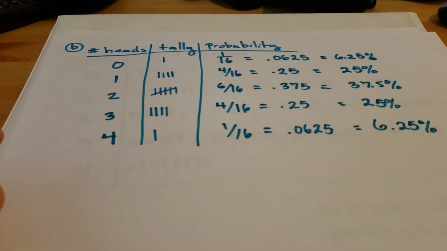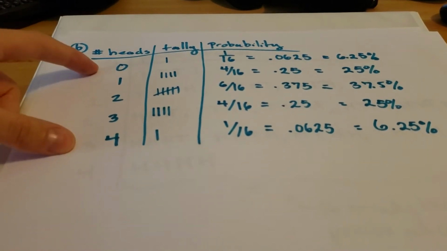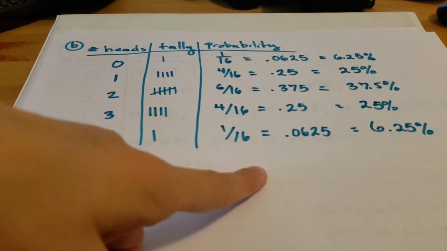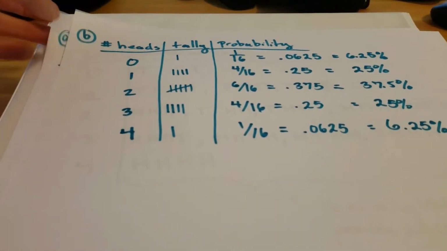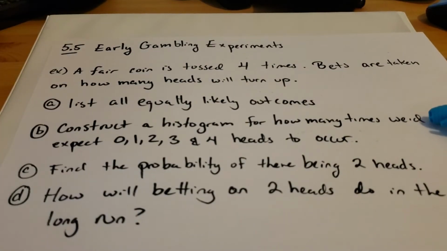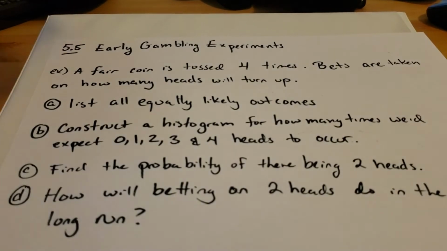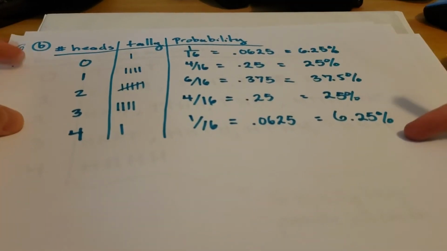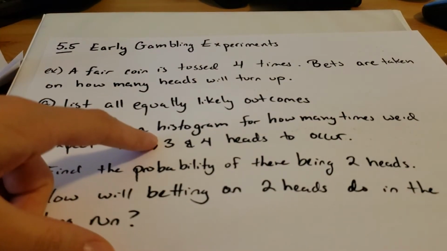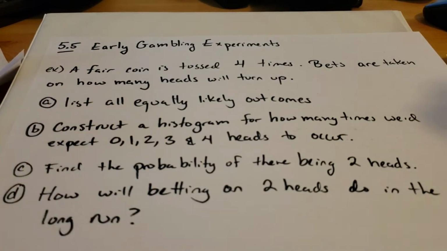Okay, now we're going to continue using this information to actually construct our histogram. This is what's going to go on our x-axis, the number of heads, and the probabilities that we have is going to go on our y-axis. Right? The way the question was originally worded is construct a histogram for how many times we would expect 0, 1, 2, 3, and 4 heads to show up. So we'll go with the probabilities that they gave us. Right? This could also be called a probability histogram. And I think you'll see that term referred to in this chapter in your textbook.